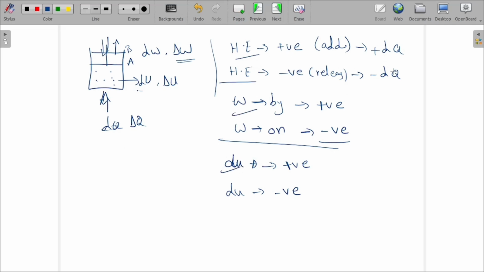So plus dQ, minus dQ; this will be written as plus dW, this will be written as minus dW, and this will be written as plus dU, and this will be written as minus dU. So these are the total energy sign conventions: work done, heat energy, as well as internal energy. Okay, clear? Right.